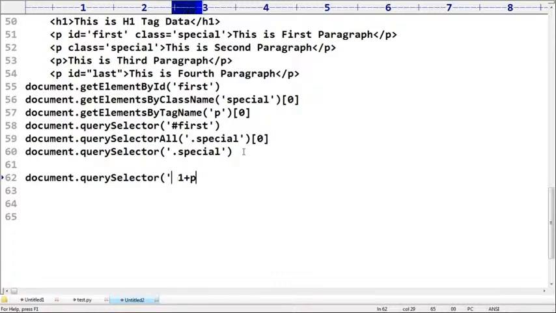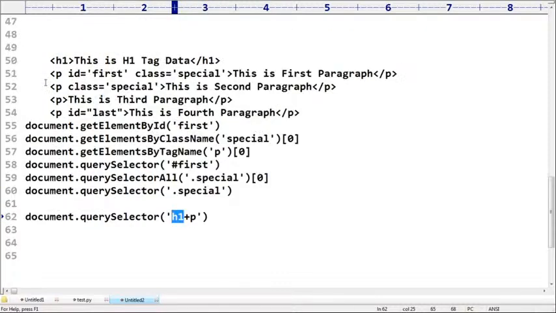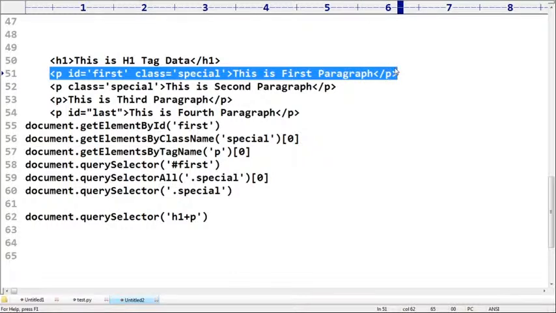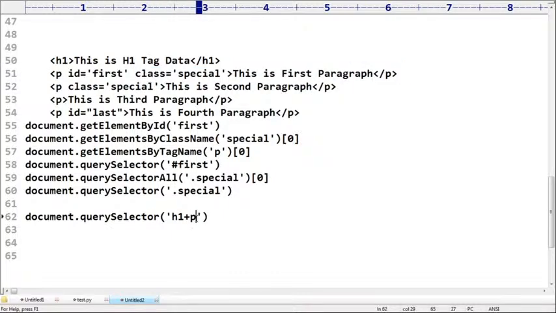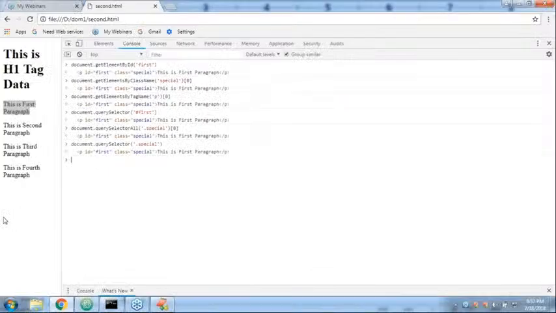So h1 plus p. What it means is, sir, I want to select a paragraph which is adjacent to h1. Which paragraph is adjacent to h1, sir? Yes, so this is the paragraph. Then obviously, this is also another way. Multiple ways are there. Still, am I getting the first one or not? This is the first paragraph. Like this, happily we are allowed to use, no problem at all.